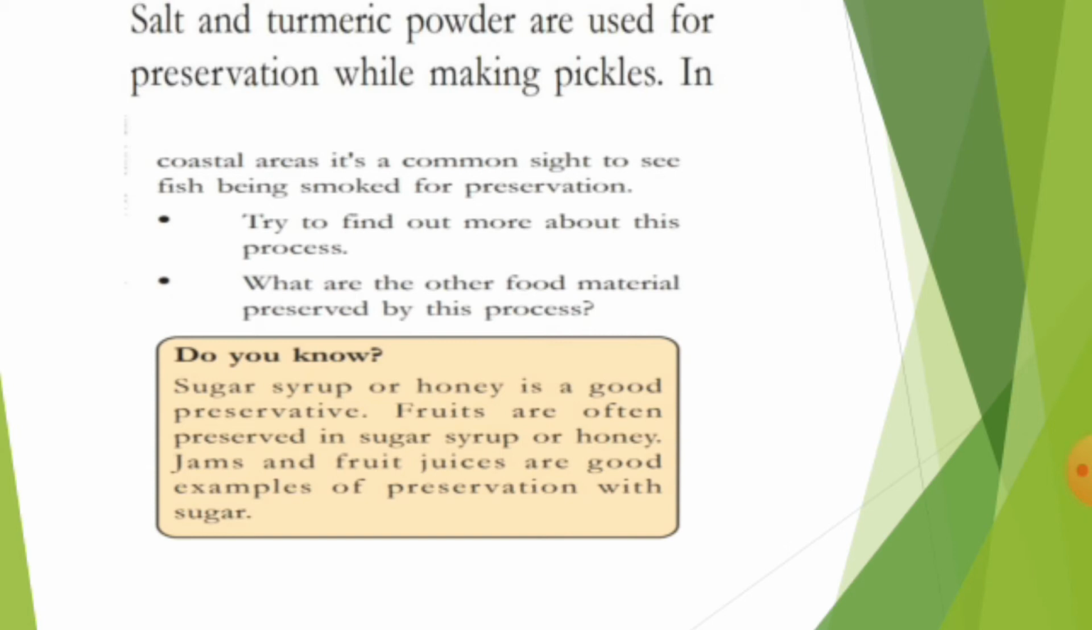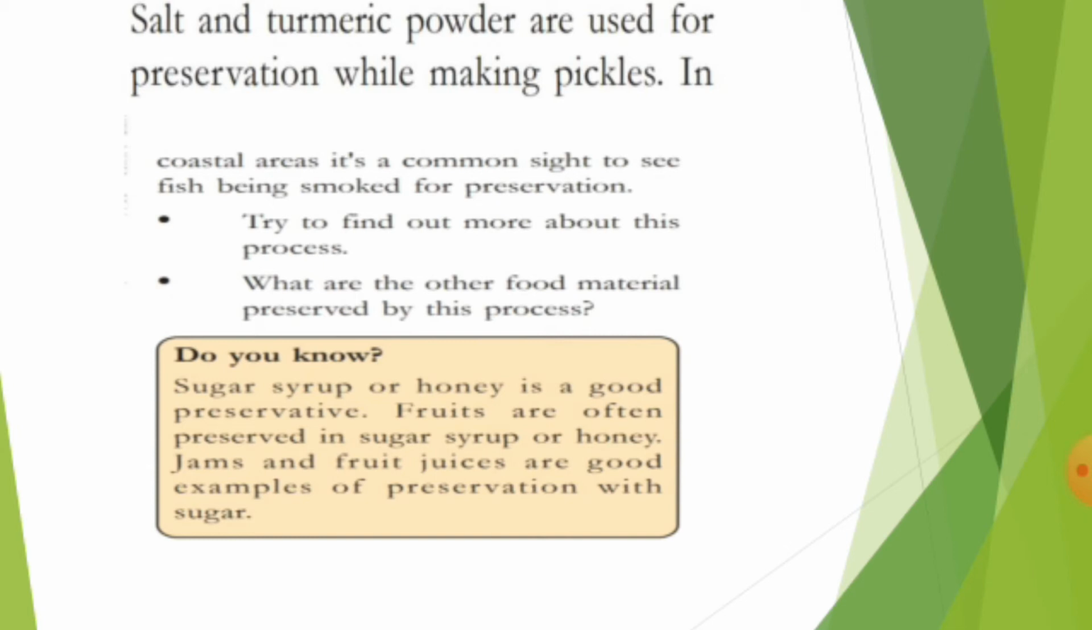Now let us see this Do You Know box. Do you know sugar syrup or honey is a good preservative? Fruits are often preserved in sugar syrup or honey. Jams and fruit juices are good examples of preservation with sugar. Whenever you go to any supermarket, you can see honey bottles, isn't it?